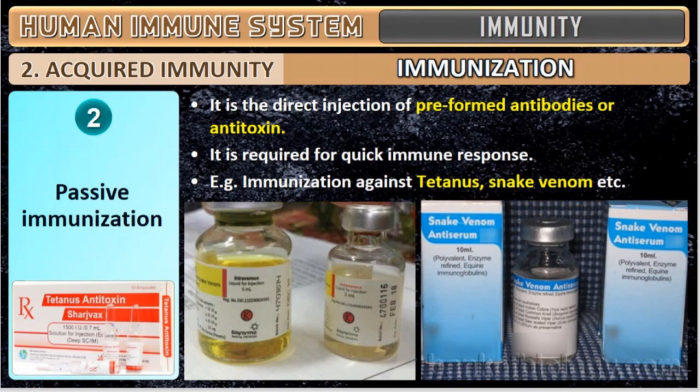That is called passive immunization. Examples are the same thing only: tetanus and snake venom. Snake venom means what? As soon as there is a snake bite, anti-venom will be given. So snake venom anti-serum will be given. Immediately antibodies will be produced and it will remove the protein of that venom. That's what we call directly injected antibodies. Okay. This is passive immunization.